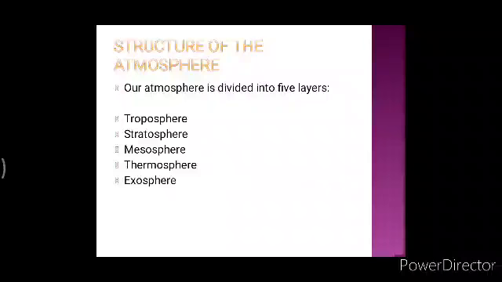Atmosphere, you all know what is atmosphere? It is a blanket of air which surrounds the earth. Now our atmosphere can be divided into different layers based on its temperature. Those layers are troposphere, stratosphere, mesosphere, thermosphere and exosphere. Now I'll be showing you one diagram in which I will give you brief information about all these layers, and then we will be discussing these layers in detail.